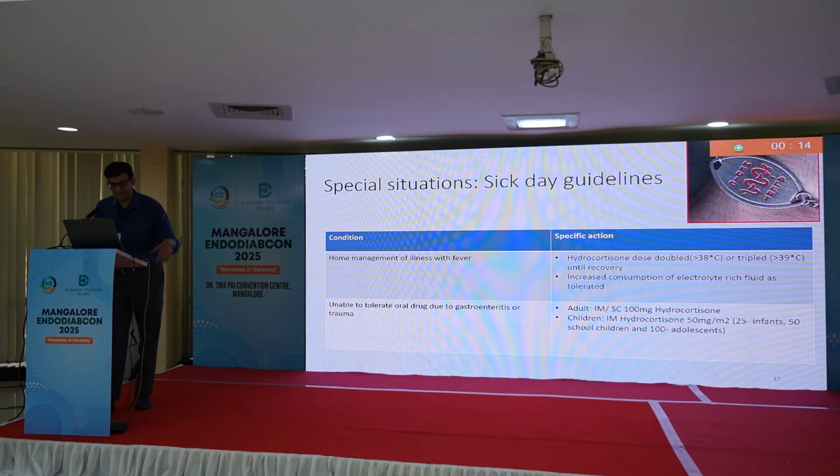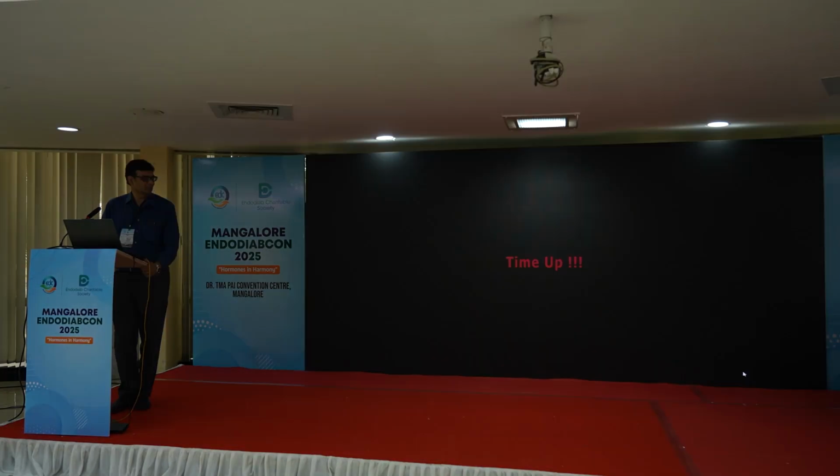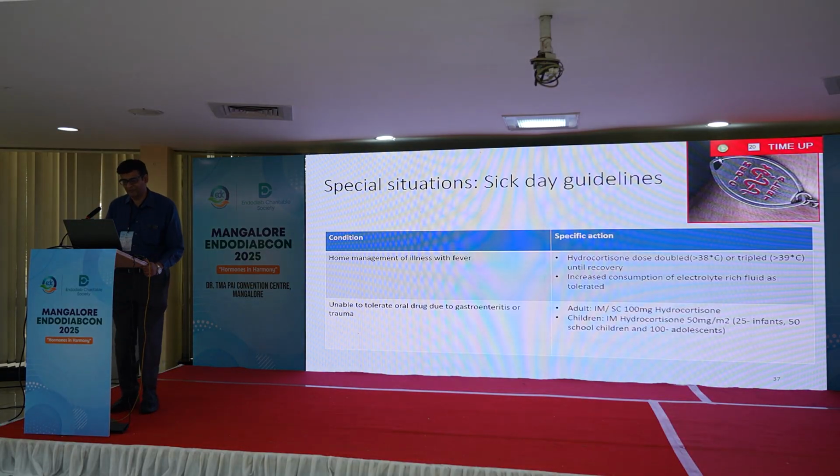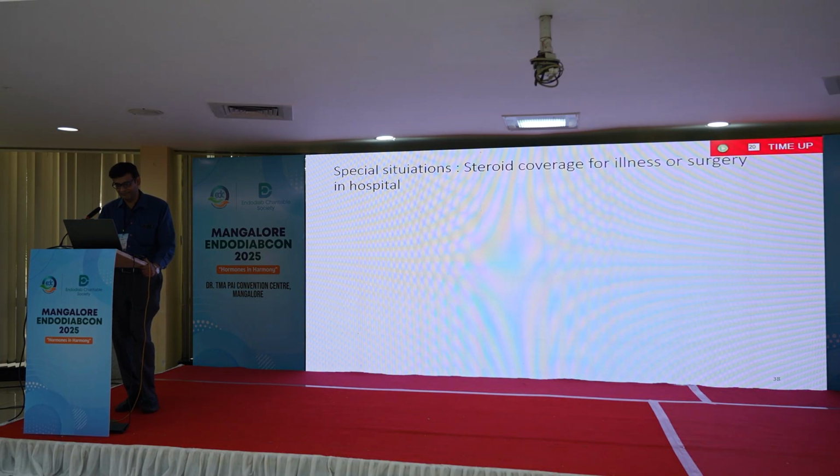I've come to my last 3 slides. In special situations, like a person who is very sick but can be managed at home, you can double the dose of hydrocortisone if the temperature is above 38, or triple the dose if the temperature is above 39. If the patient is unable to tolerate oral drugs because of gastroenteritis, you change to IV therapy.